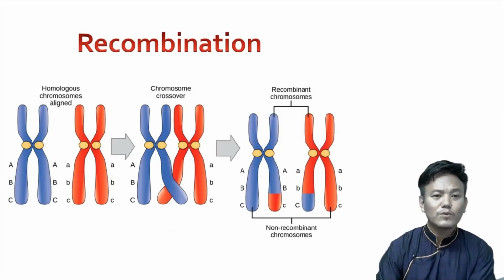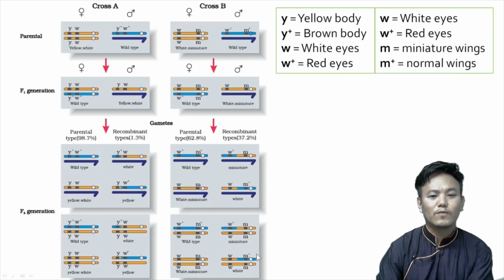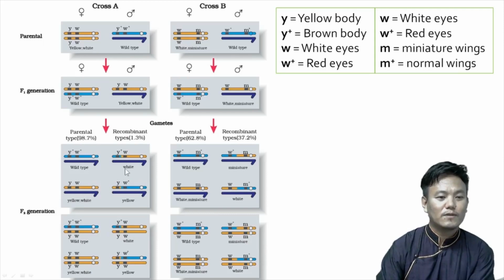So if you have understood these things, then I think this will make sense to you now. This particular picture you can find in your textbook, and this picture is really important. It may come in your examination as well. I have seen board exam questions which have asked you to explain this particular picture. What does this picture mean? It simply means that when two genes are located close to each other, the recombinant types in the F2 generation will be very less.